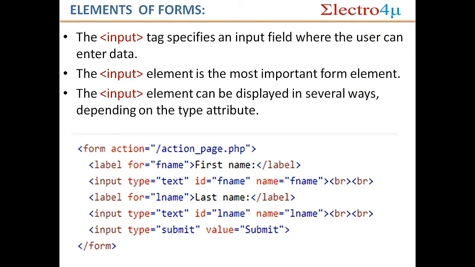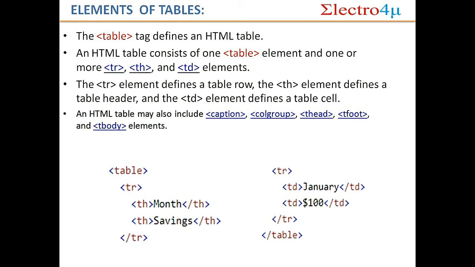It is also simple, but when you make a future website, that time label does not work well. That time you use input. That's why I did not tell about label. So after that today I start tables in HTML. So what are tables?